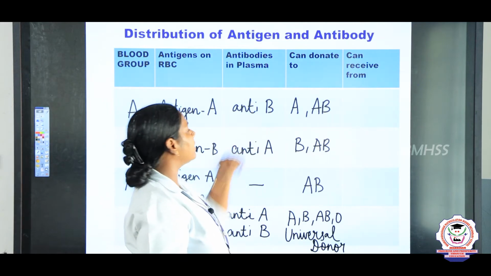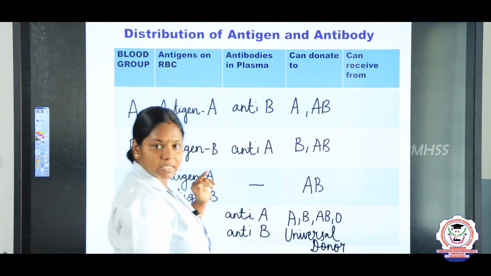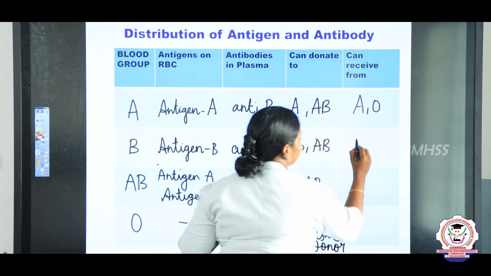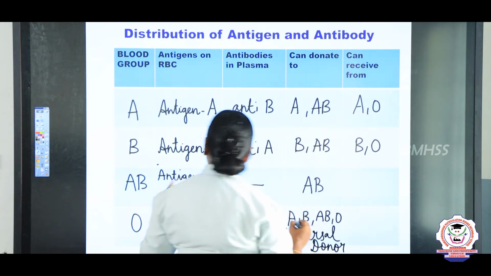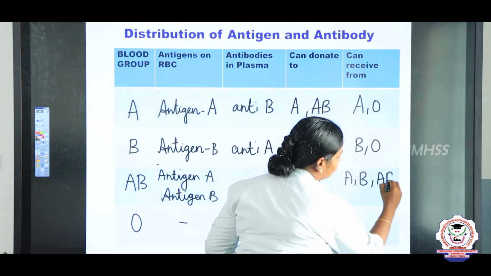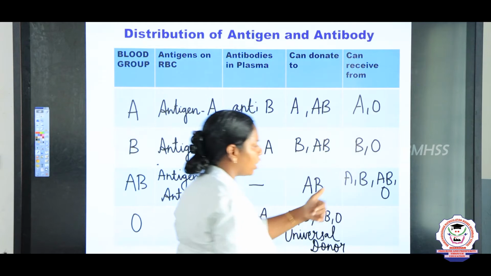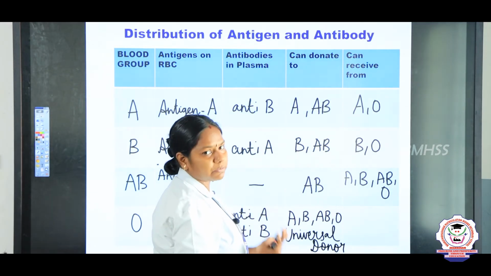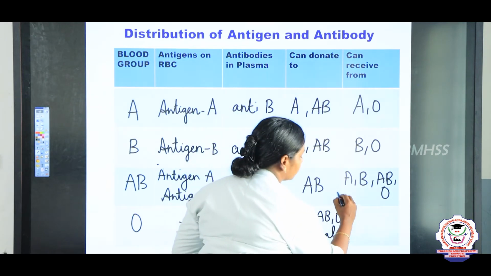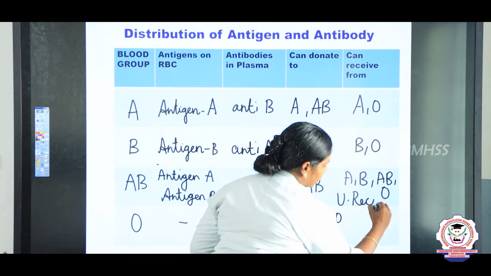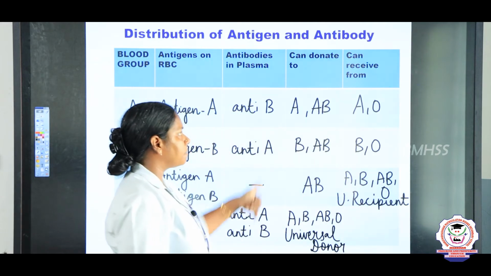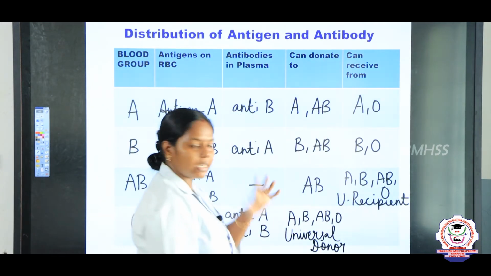And can receive from, for example, A can receive blood from A and O, B blood group from B and O, AB blood group from A, B, AB and O. That is why we call AB a universal recipient. AB blood group can receive blood from all the other blood groups. It is also one more question, children: universal recipient. And O blood group can receive blood only from O.